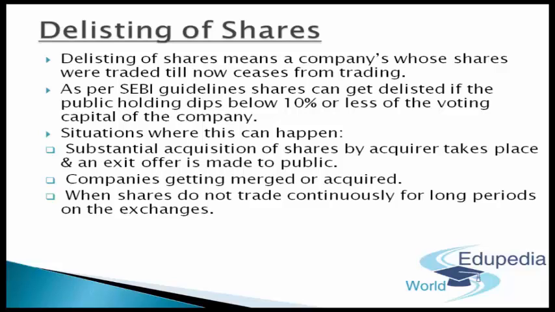Next comes when shares do not trade continuously for long periods on the stock exchange. There might be chances that a company is frequently incurring losses, and that a circuit has been marked on the trading of those securities. In such cases where the shares do not trade continuously for a long period of time on the stock exchange, SEBI may delist those shares because they are undervalued and definitely incurring much of the losses. That happens usually with penny stocks which are trading at less than ₹10.